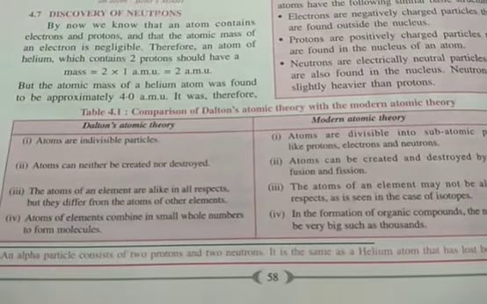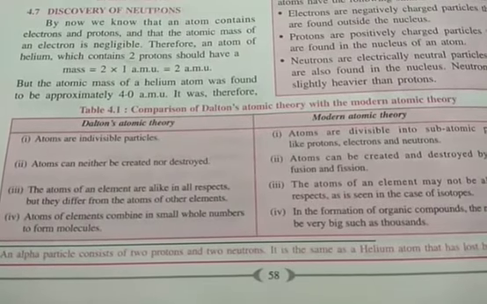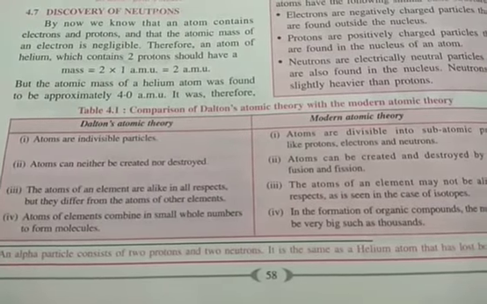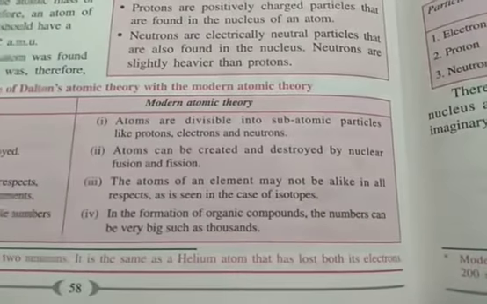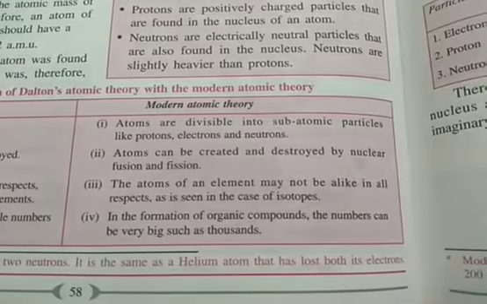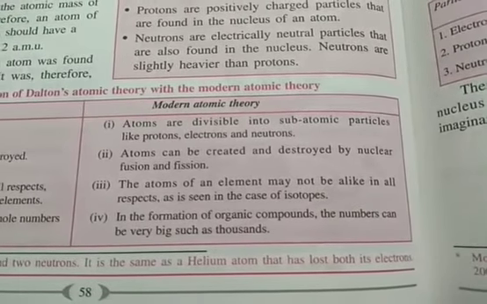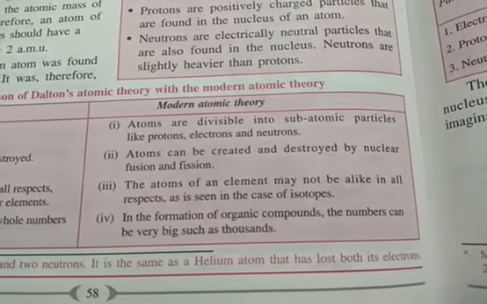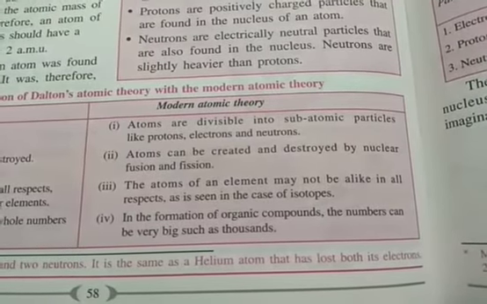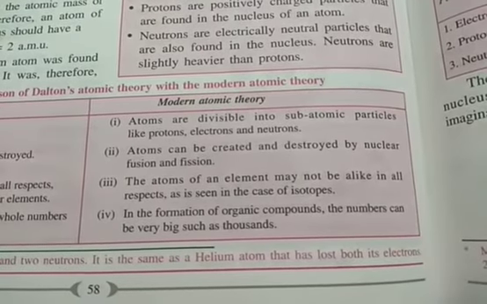All the points and drawbacks we have seen from Dalton's atomic theory. Now let us focus on the modern atomic theory. First point, atoms are divisible into subatomic particles like protons, electrons and neutrons. But at the time of Dalton, we were not aware of the existence of such subatomic particles. Then, atoms can be created and destroyed by nuclear fusion and fission.